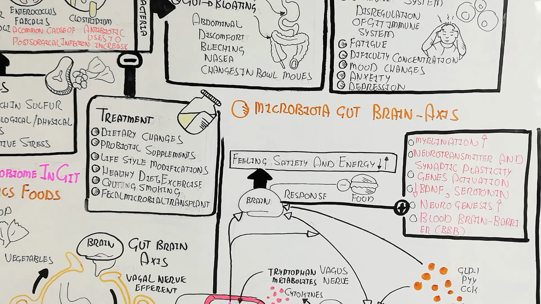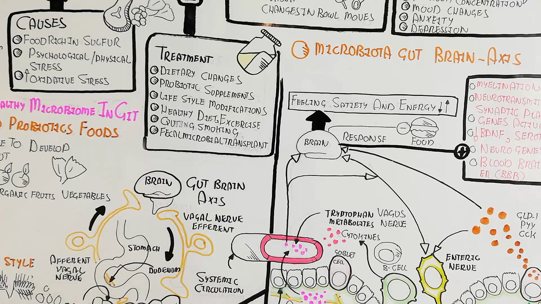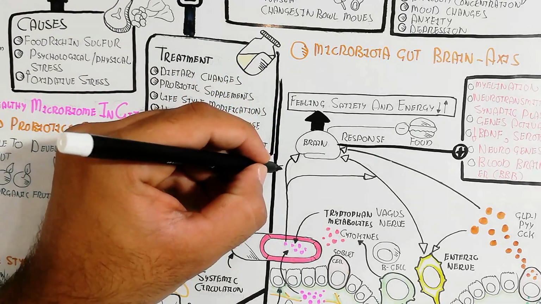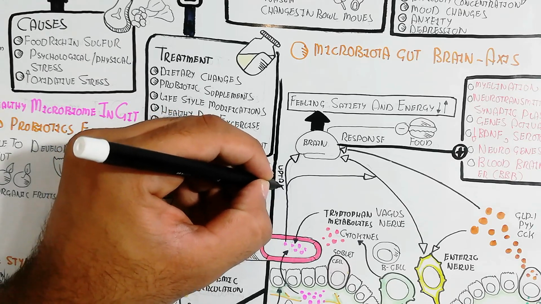It also gives the response of increased myelination, neurotransmitters, synaptic plasticity, synaptogenesis, and gene activation. Brain-derived neurotrophic factor will decrease, and serotonin and neurogenesis will increase. The blood-brain barrier integrity will also increase with the response of the gut-brain axis, with the response of short chain fatty acids, branched chain amino acids, and uptake of neurotransmitters into the brain.